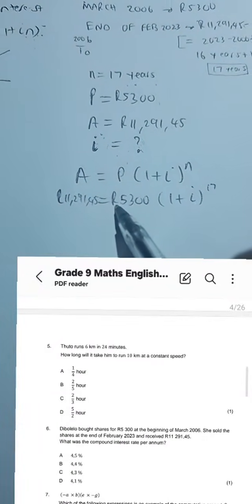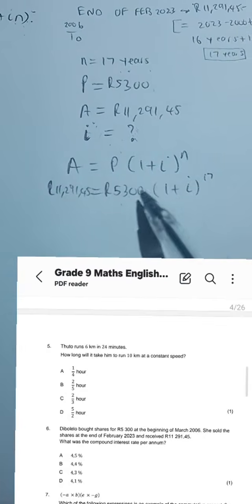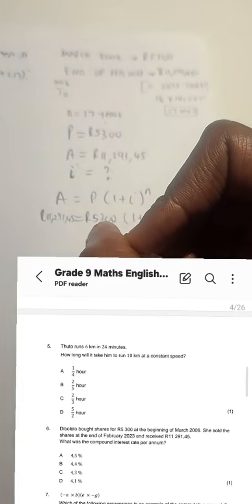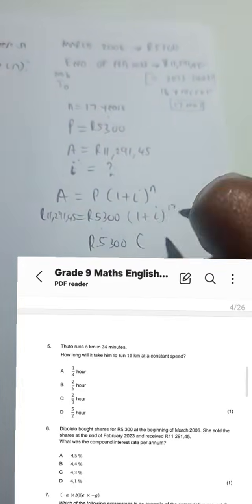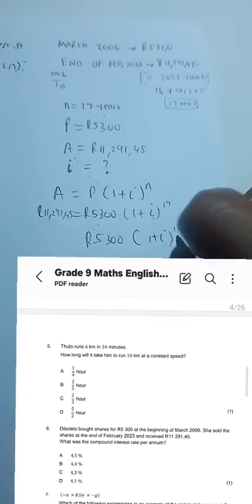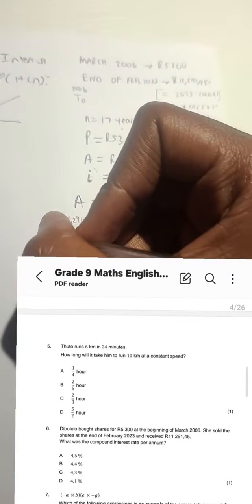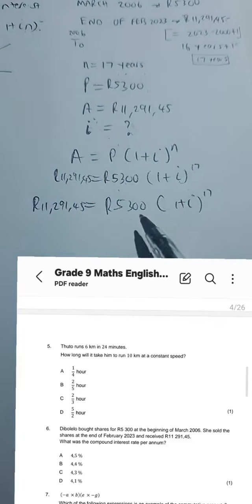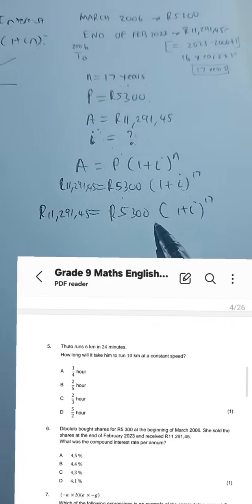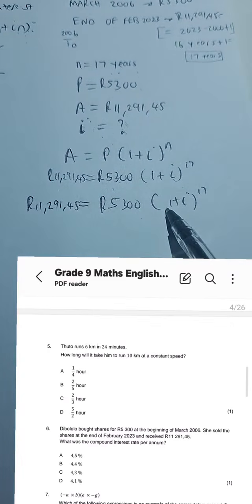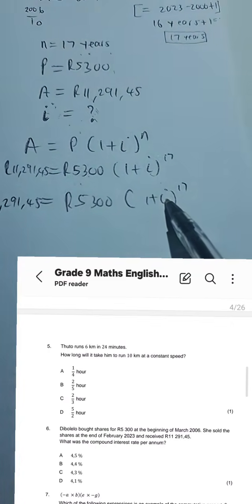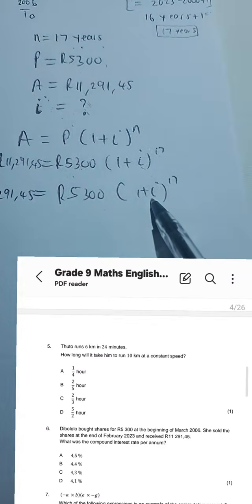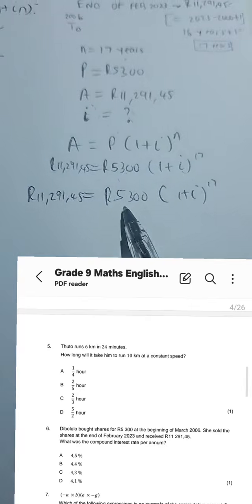So you can see here currently 5,300 is outside this bracket. So what we are going to first do is divide both sides by 5,300. I usually say to my learners, the dad is at the door. We need to get rid of the dad. What we want is the child inside the home. So the first thing we need to do is get rid of the dad.